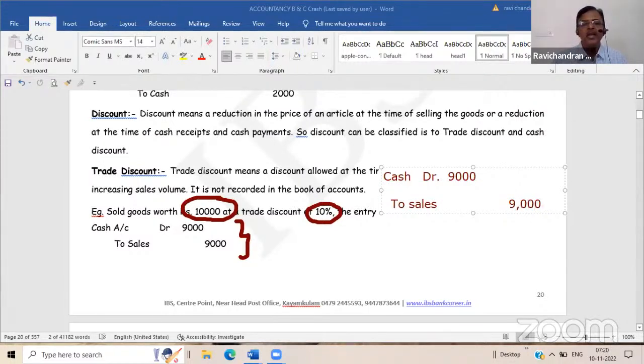So remember, if a discount is deducted in the invoice itself, whether at the time of sale or at the time of purchase, then it is known as a trade discount. We will not record a trade discount as an expenditure in our book. Once again, I am repeating, we will not.